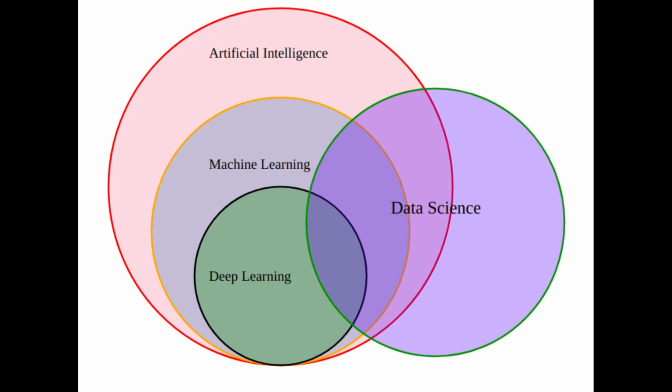Data science is a field which applies all these techniques, that is machine learning and deep learning, and apart from that it also uses some mathematical tools like statistics, probability, linear algebra, and a whole lot of different maths like differential calculus.